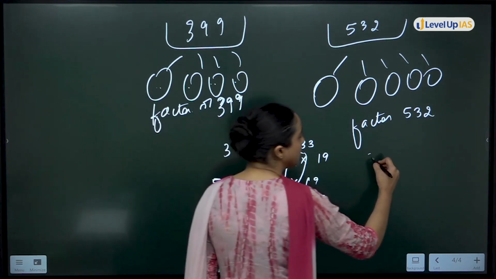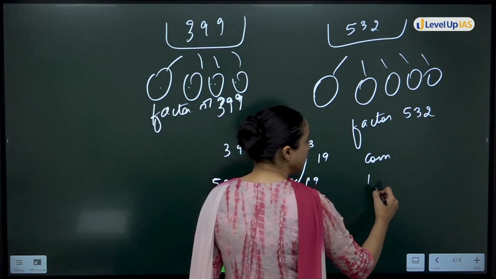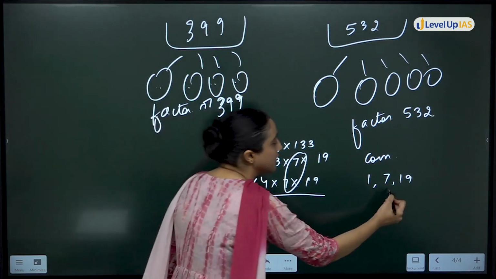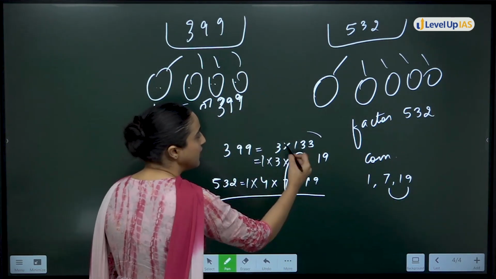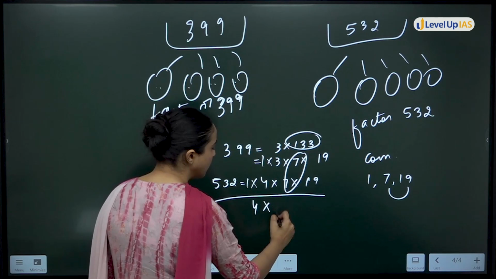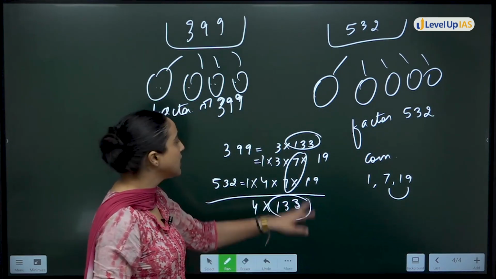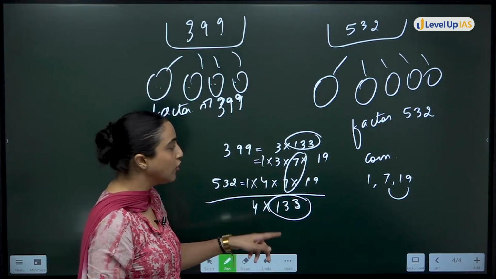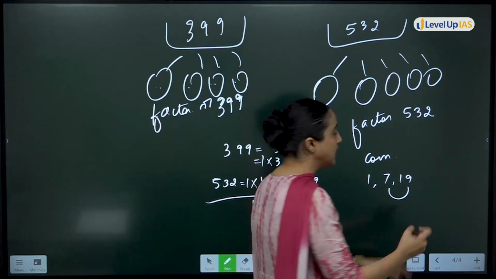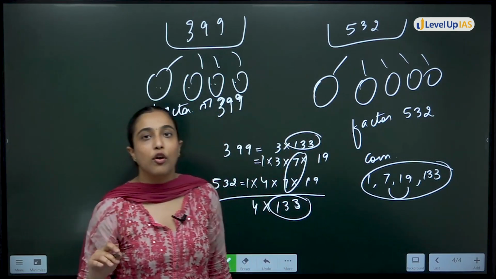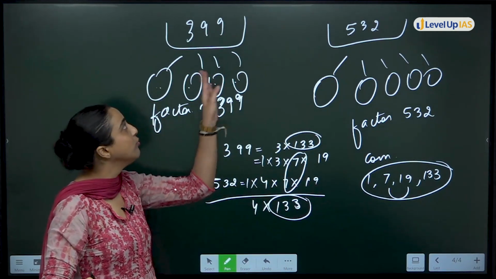So common factors are what? 1, 7, 19. Also don't forget 7 multiplied by 19, that is 133, because here also you can write it as 4 multiplied by 133. 133 is also a number that is dividing both of these numbers. So 1, 7, 19, 133. These are the four factors that are common to both of these.